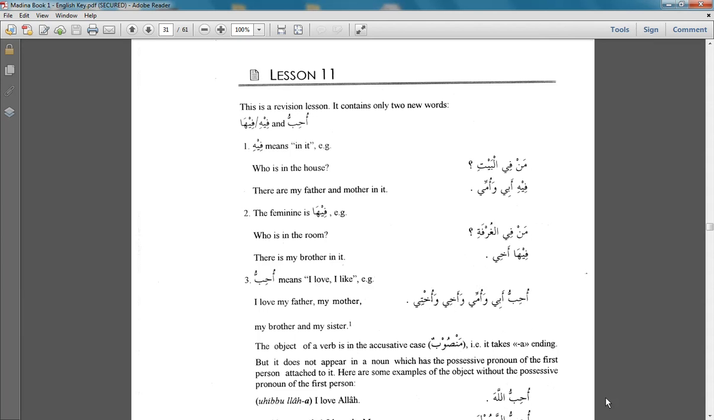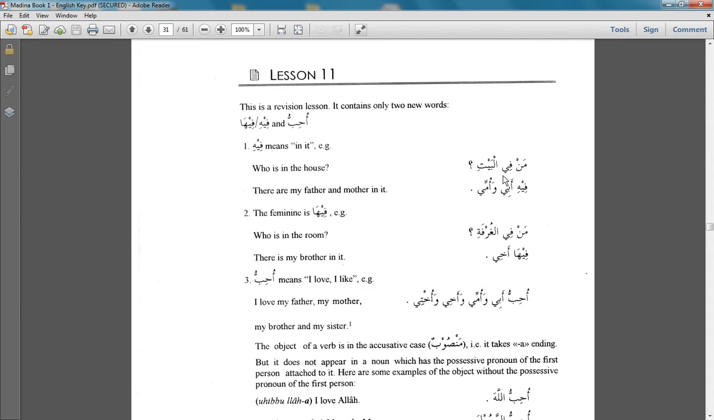Bismillahir Rahmanir Rahim. Lesson 11 is a revision lesson and it's only got a couple of new points. The first word is uhibbu and the second is fihi and fiha. Uhibbu means I love and fihi means in it when you're talking about something masculine and fiha when you're talking about something feminine. Okay, so the word fihi means in it.